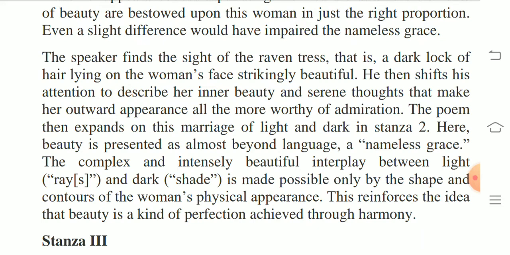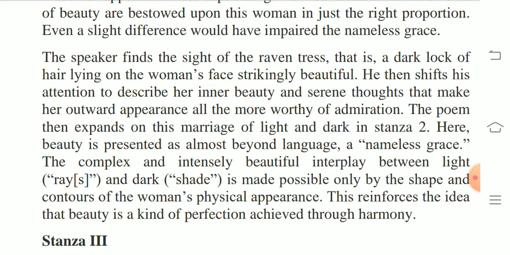The poem then expands on this marriage of light and dark in the second stanza. Here, beauty is presented as almost beyond language, a nameless grace. The complex and intensely beautiful interplay between light, rays, and dark is made possible only by the shape and contour of the woman's physical appearance. Contours means the outline of a figure or body. This reinforces the idea that beauty is a kind of perfection achieved through harmony.